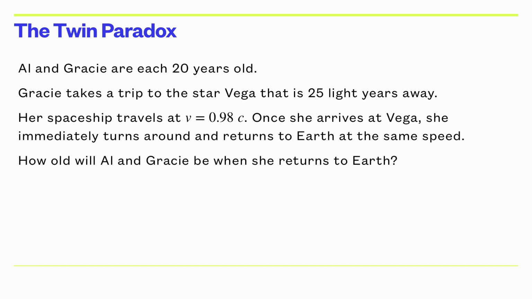Before we get started, we should define what we mean by the term light year. A light year is the distance light travels in 1 year. Thus, we can calculate how far a light year is by simply taking the speed of light and multiplying it by a year. It turns out that a light year is a little less than 6 trillion miles.